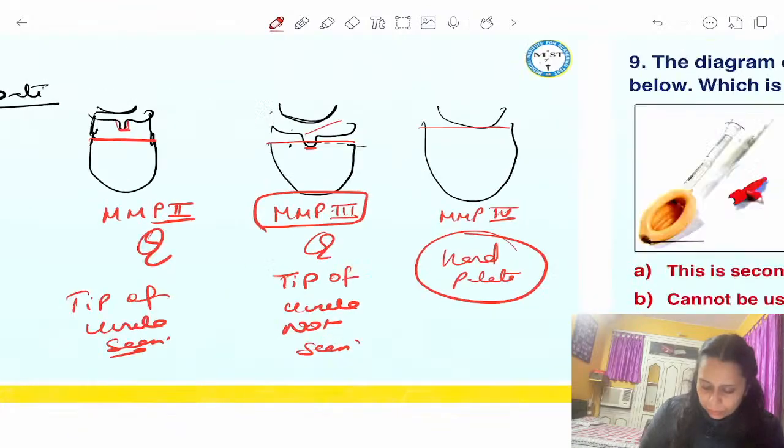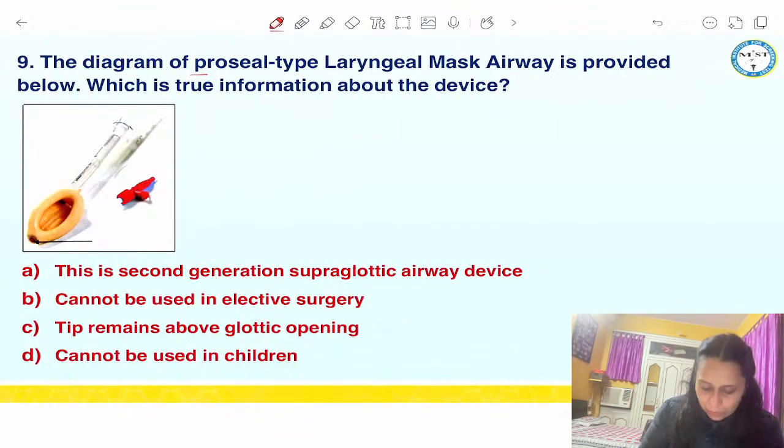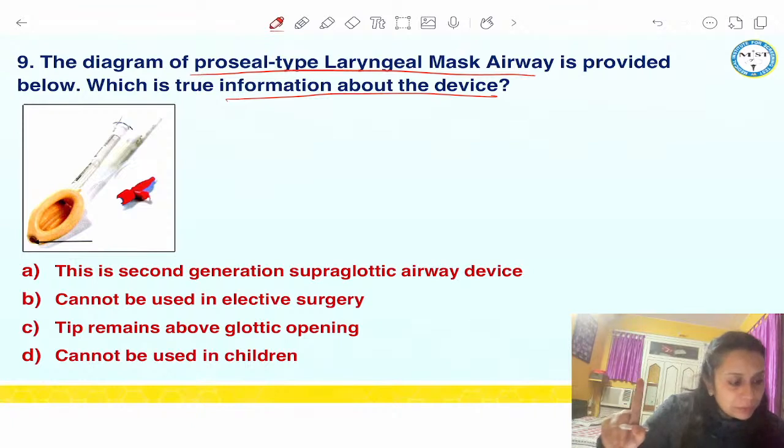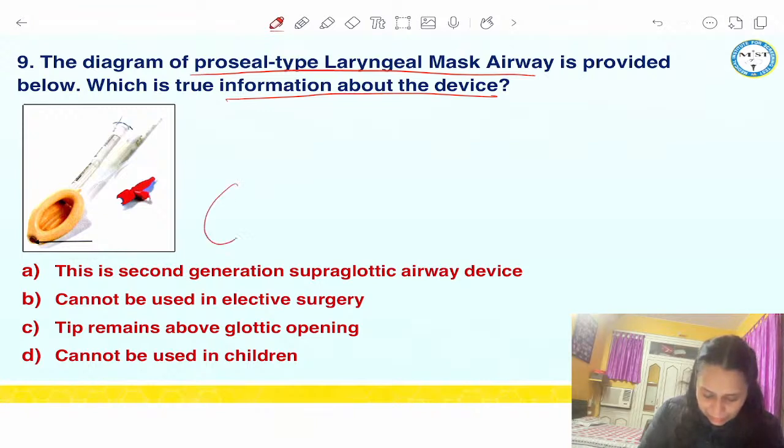So now this question: the diagram of a ProSeal type laryngeal mask airway is provided, which is true information about the device. In this question I have asked only one true, right? One true. Okay. So this, as you can see, has a cuff, an airway tube, and a gastric tube.